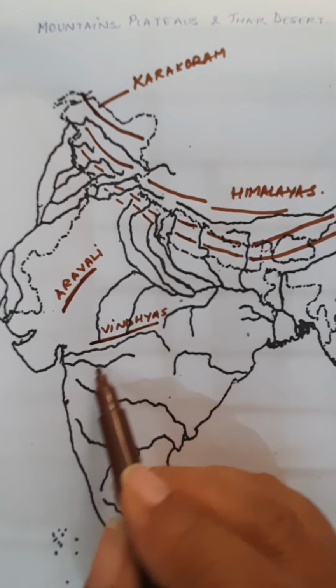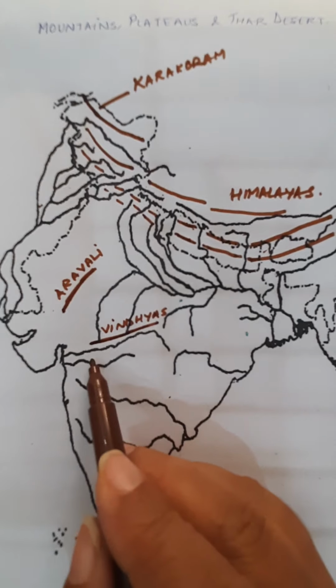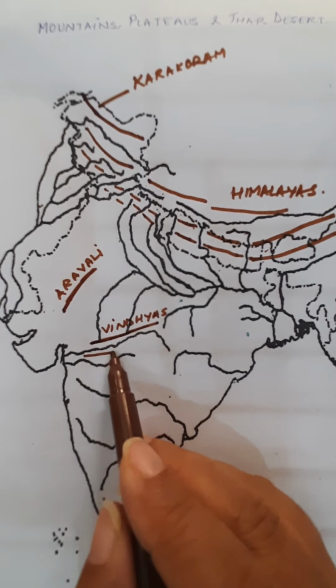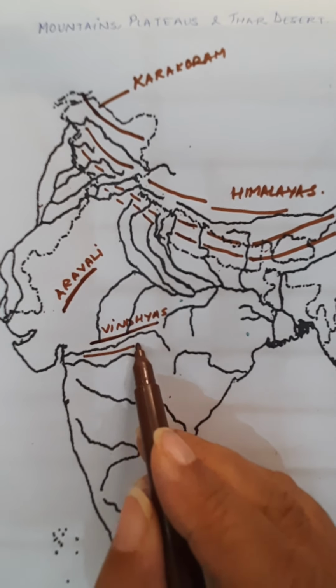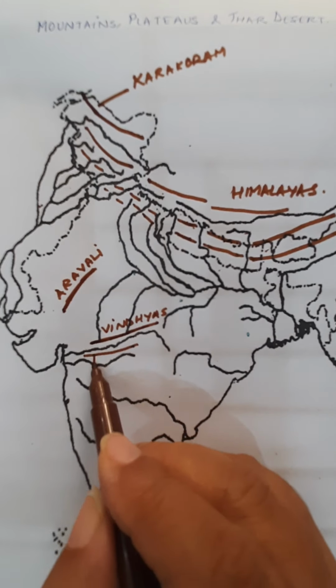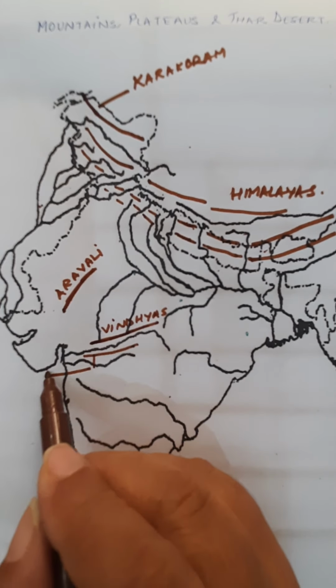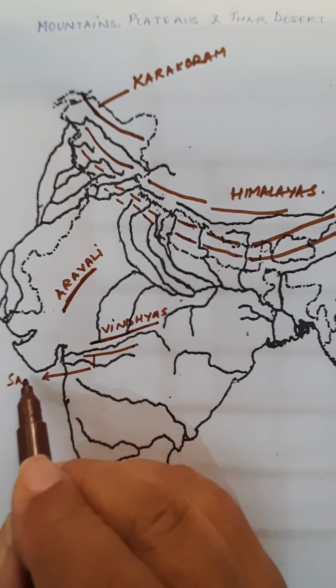And between Narmada and Tapi river, in between the two, you will be drawing another smaller line, not as long as this, a smaller line, and I'm going to make an arrow here now. This will be Satpura.